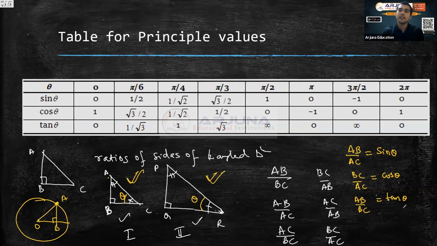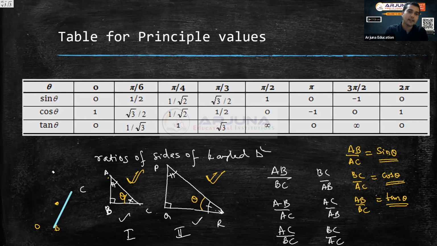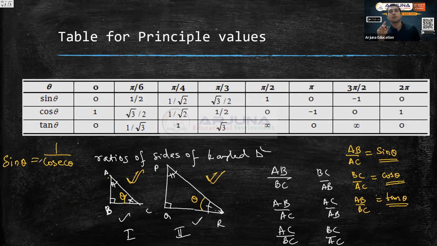So there are 3 main ratios, the principal ratios: sine theta, cos theta, tan theta, and their reciprocals. What is the reciprocal? Reciprocal is cosec theta, secant theta, cot theta. I generally tell students to remember like this. Sine and cosec. Sine theta is 1 by cosec theta, right? So sine theta equals 1 by cosec theta.